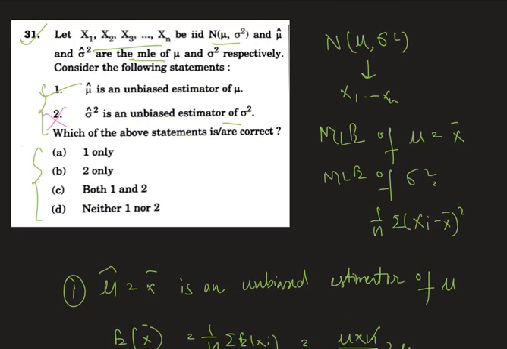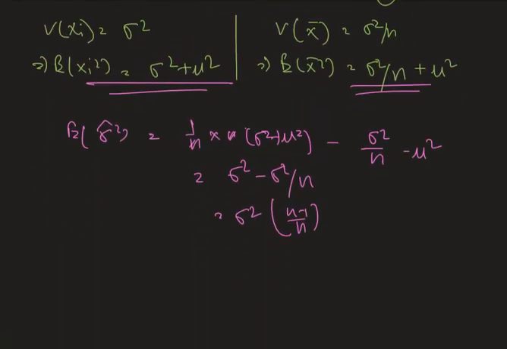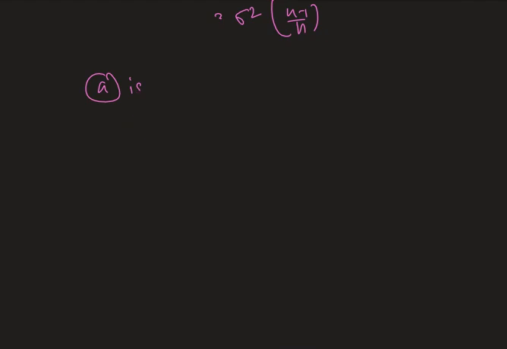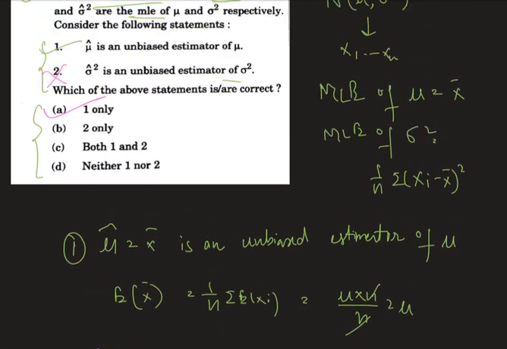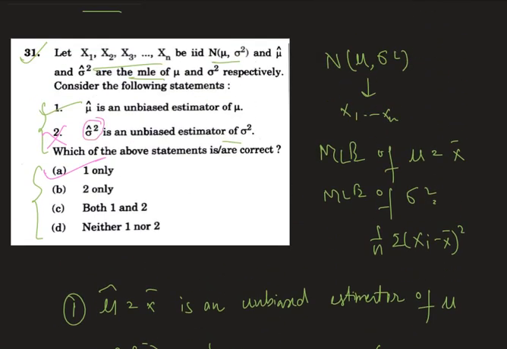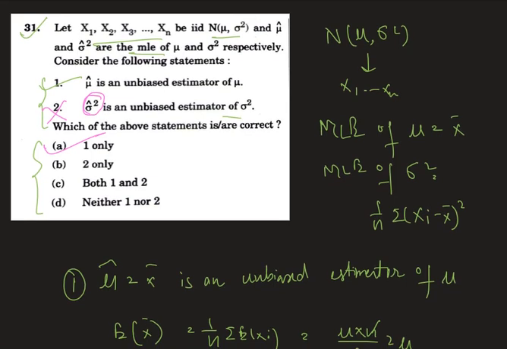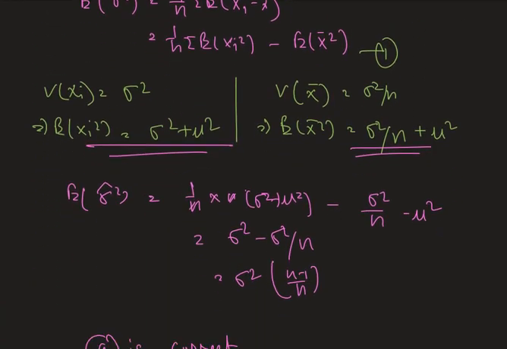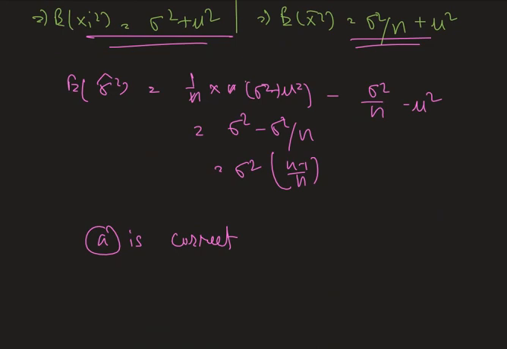So statement 2 is a wrong statement. So our correct option must be option A, which is 1 only. And basically in statement 2, sigma hat square is not an unbiased estimator of sigma square, but 1 by n minus 1 sum over (xi minus x bar) square is the unbiased estimator of sigma square.